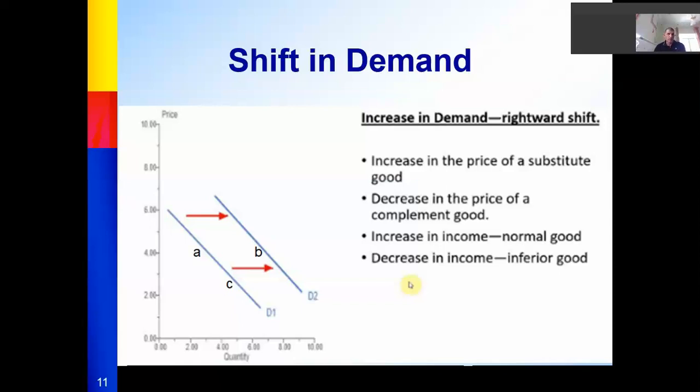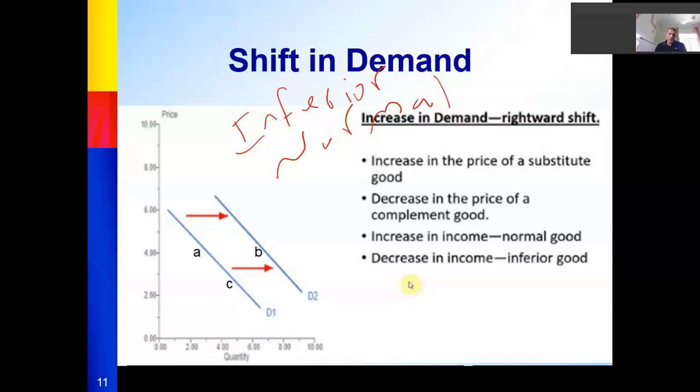Number of people or population rises. Here we are talking about two types of goods: inferior and normal. If I'm talking about a normal good, normal commodity like tea, coffee, milk, whatever, pizza. This is normal goods.